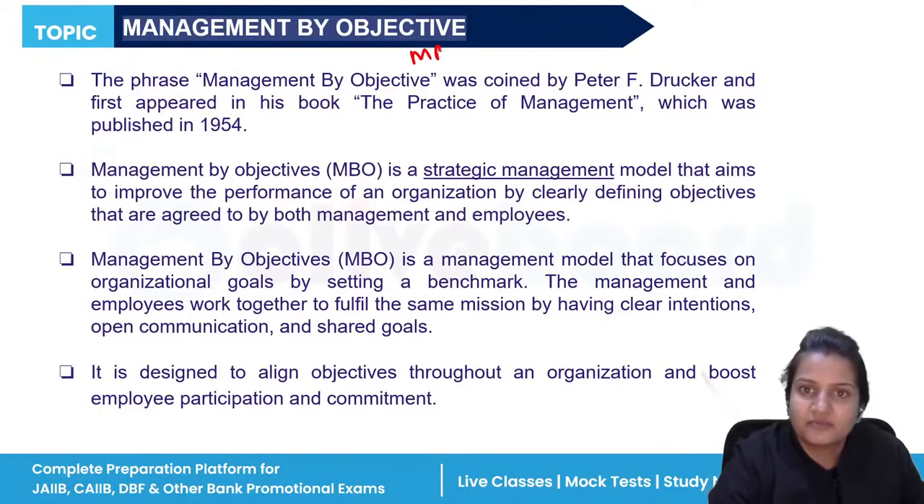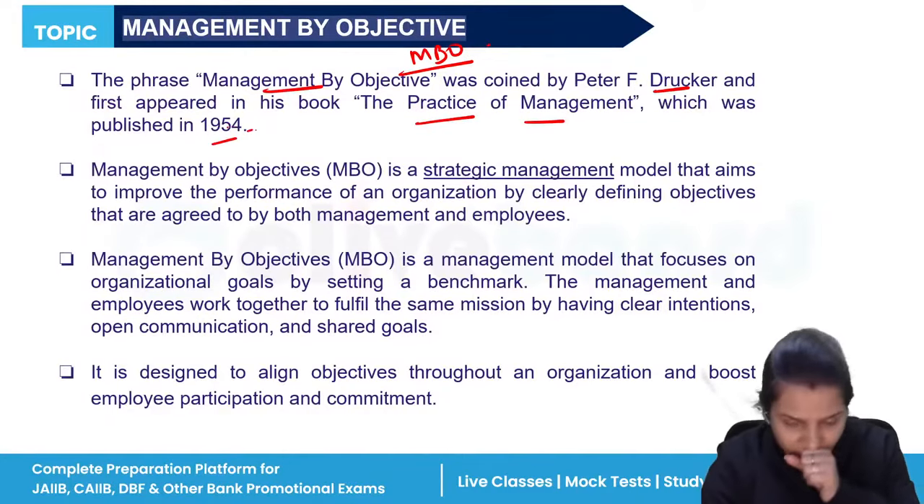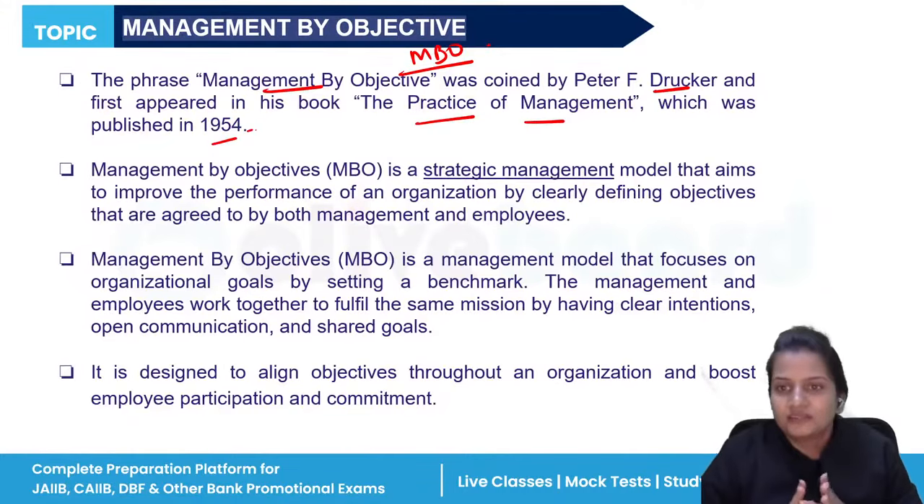Then the next term is management by objective. So this term is given by whom? Peter F. Drucker. In his book, which book? The Practice of Management. And this book was published in the year 1954. So see, MBO says that whatever goals, whatever objectives you have framed for your organization, both the manager as well as the employees should work together to achieve those goals. Both should work together to achieve your targets.